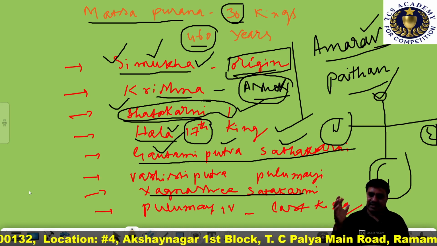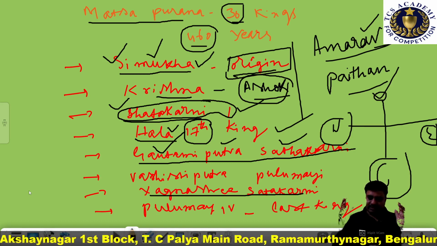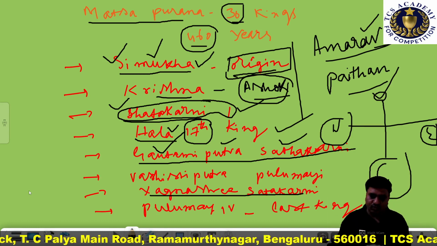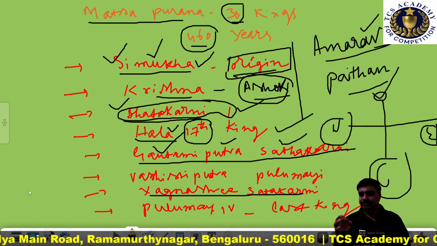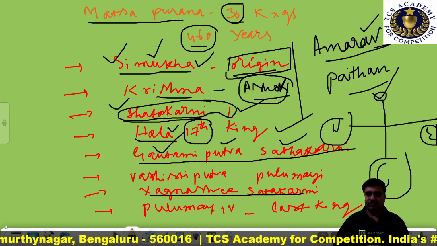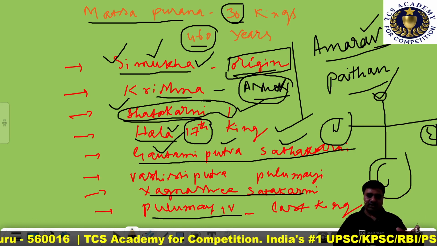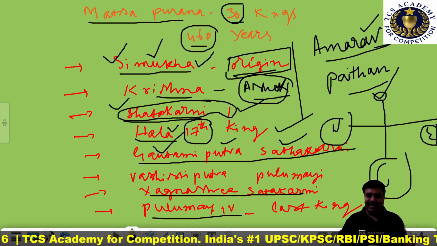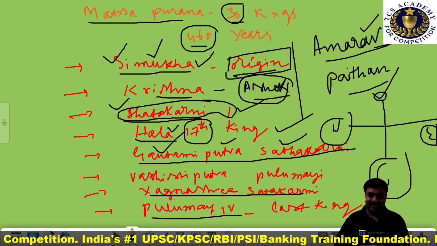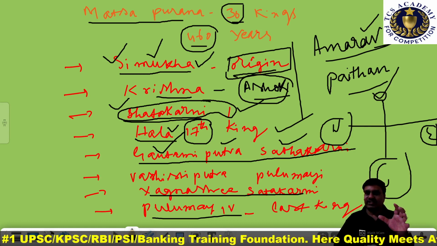His love for navigation and overseas trade is revealed to us by the ships. The ship is mentioned on his coins. That shows he was a lover of navigation and overseas trade. The last ruler of this dynasty was Pulamavi IV. After his rule, the empire was fragmented into five smaller kingdoms. Thus the family called the Satavahanas came to an end. So this is the political history of the Satavahanas.